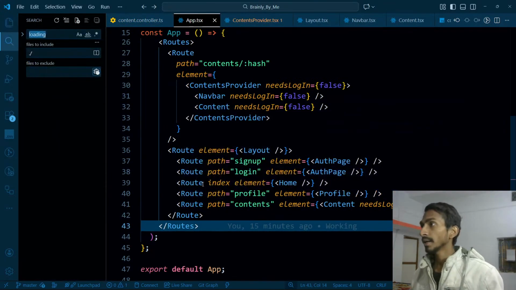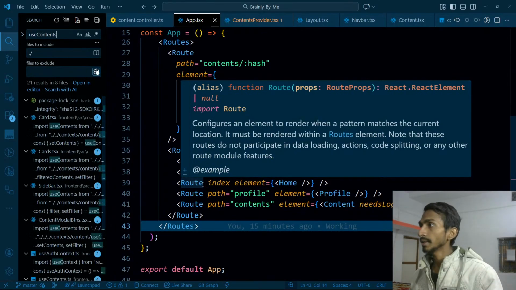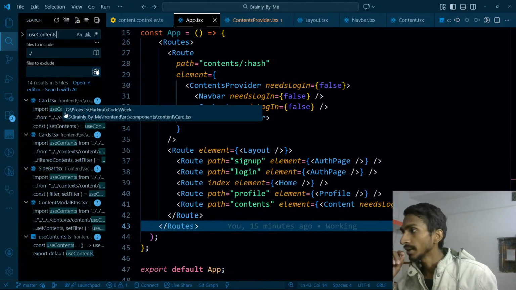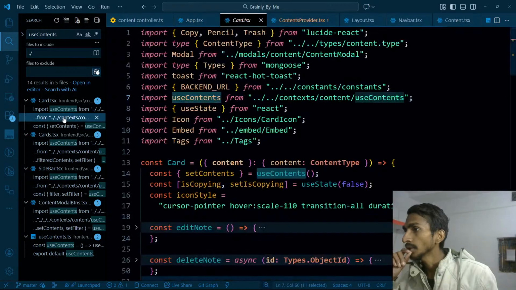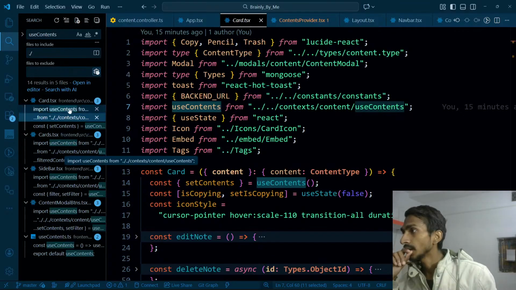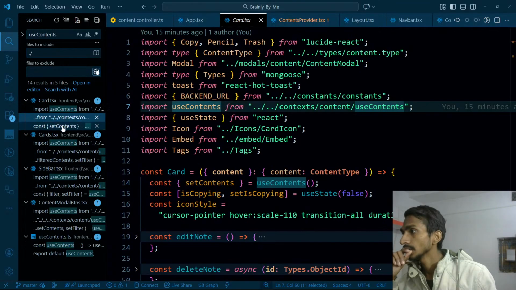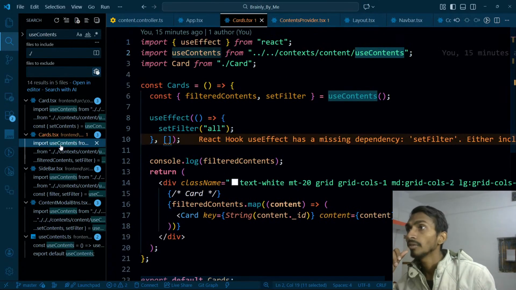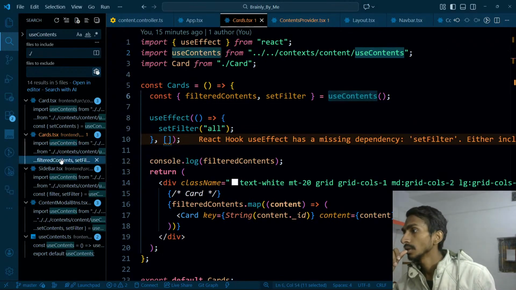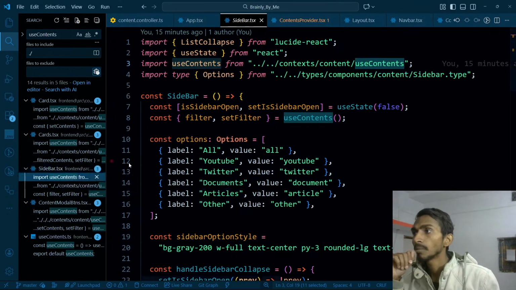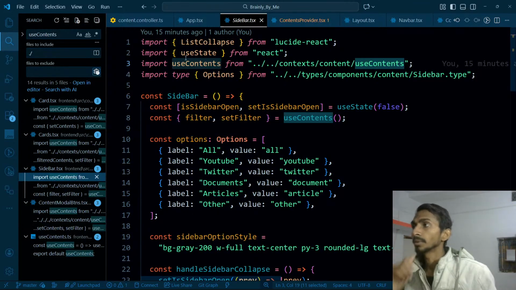Control Shift F, that is going to be use contents. Okay, and let's see, first one is the card.tsx, that is inside content, so I don't need to worry about this. This is using my use contents. Second one is the cards. There are three of them, but that's not a big problem because there is card. Then cards.tsx, filtered in all, that is also fine. Then I have my sidebar. Sidebar is also using my contents.